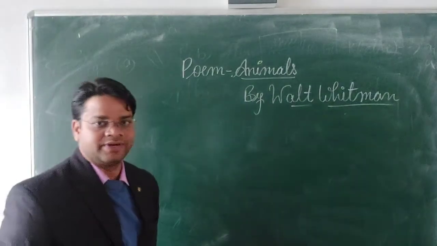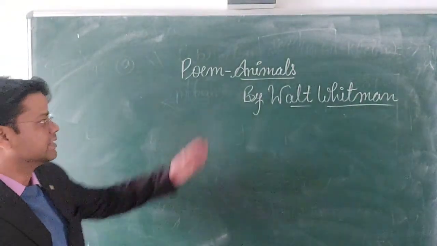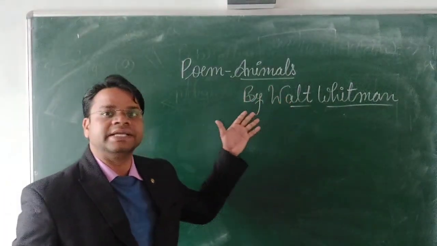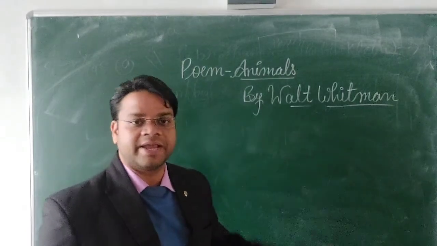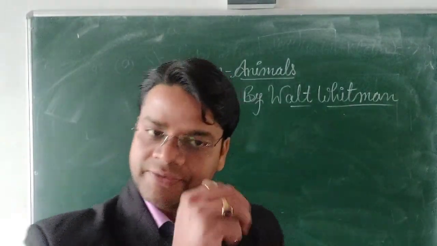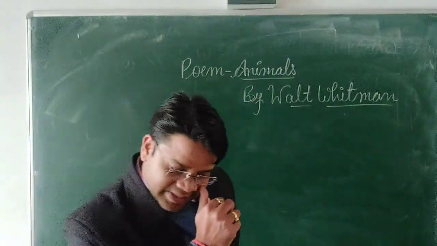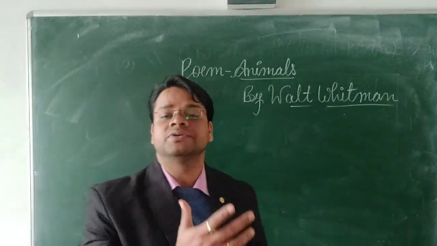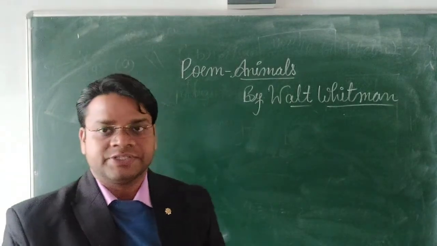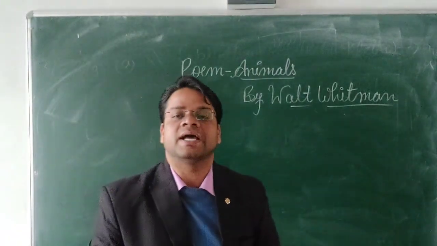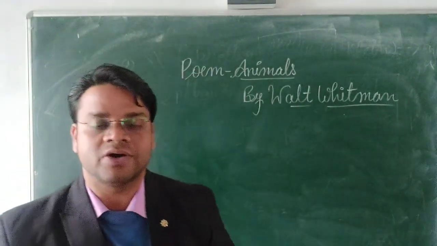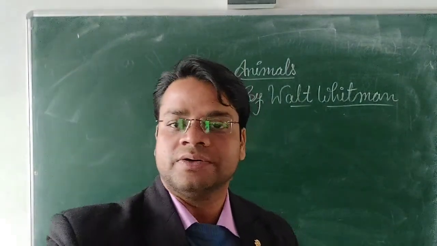So today we are going to revise the next poem, Animals, which is written by Walt Whitman. Today we are going to complete this revision and explanation also, and we will come to know the literary devices which are used in this poem and the rhyming scheme also. We will come to know all those things. Okay.